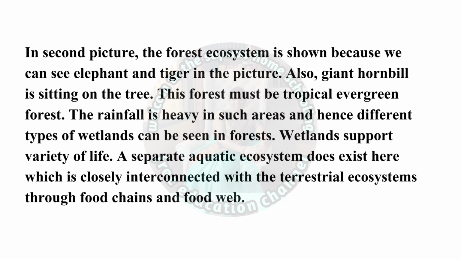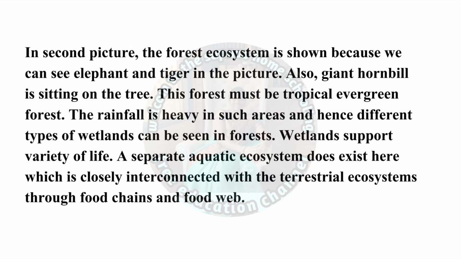In the second picture, the forest ecosystem is shown because we can see elephant and tiger in the picture. Also, giant hornbill is sitting on the tree. This forest must be tropical evergreen forest. The rainfall is heavy in such areas, and hence different types of wetland can be seen in forest. Wetlands support variety of life.